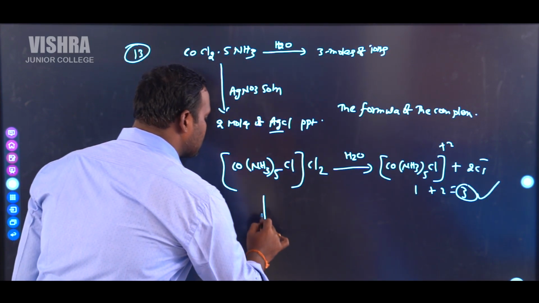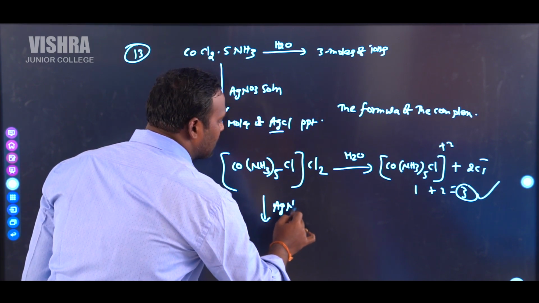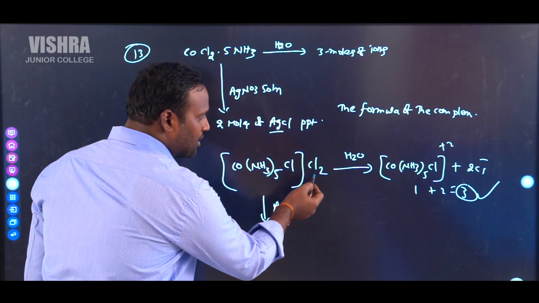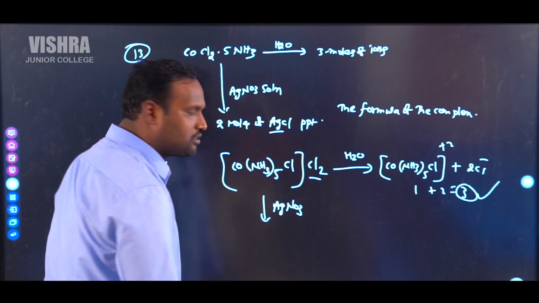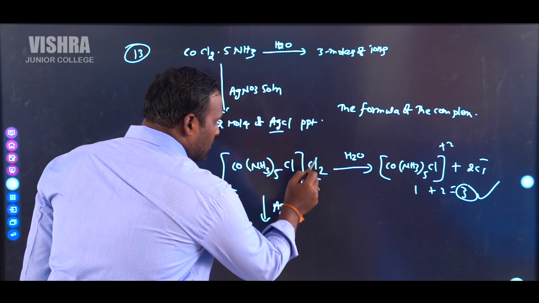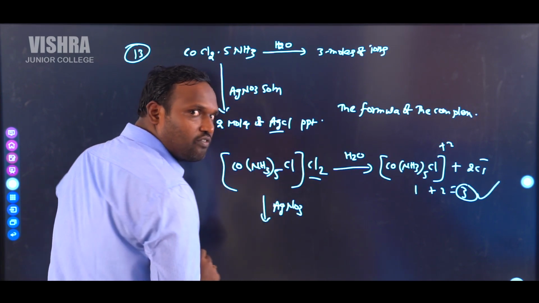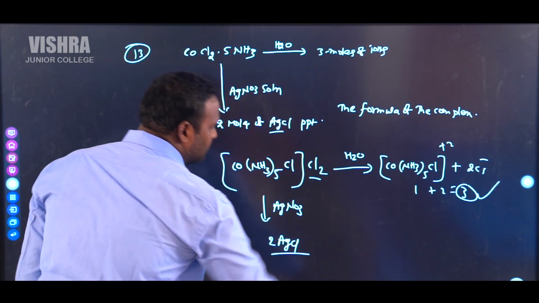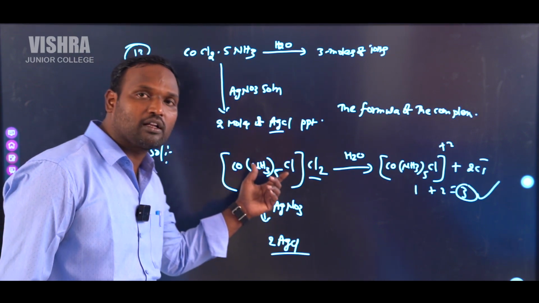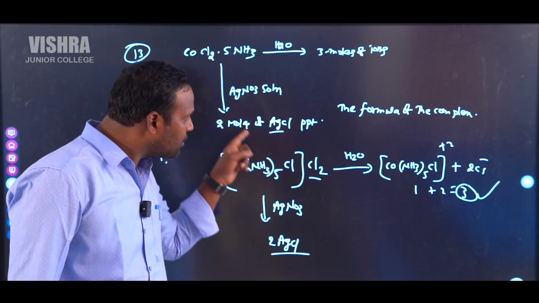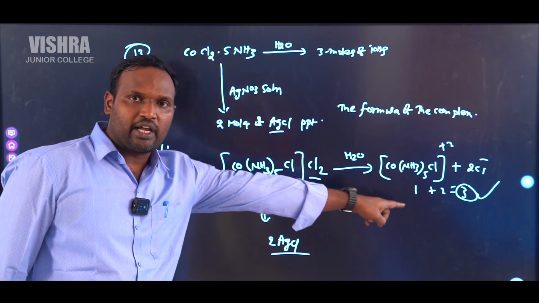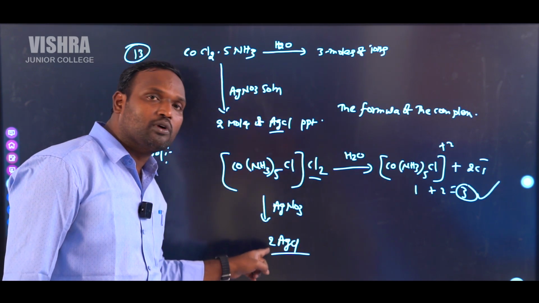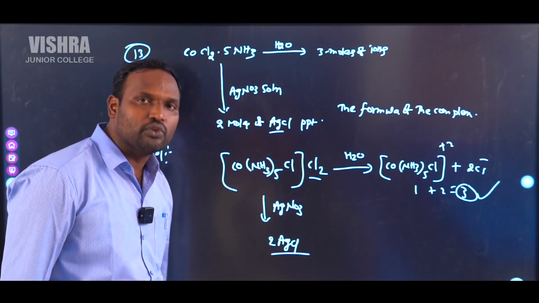Whenever this compound is dissolved in AgNO3, this compound contains 2Cl minus as counterions. So here Cl minus anions require 2 moles of AgNO3 to form 2 moles of AgCl. If the molecular formula of the compound is like this, then only that gives 3 moles of ions in aqueous medium, and that gives 2 moles of AgCl in the presence of AgNO3 solution.